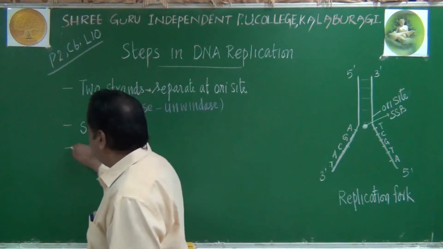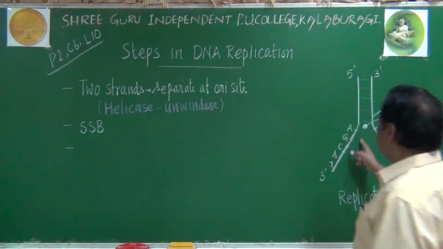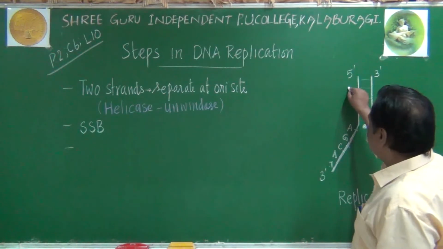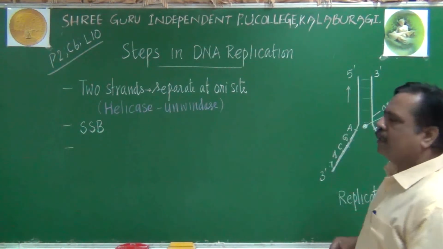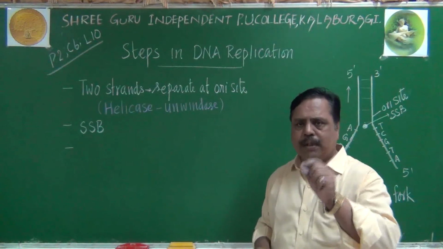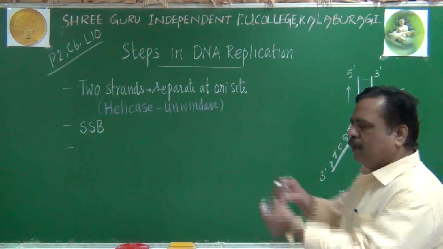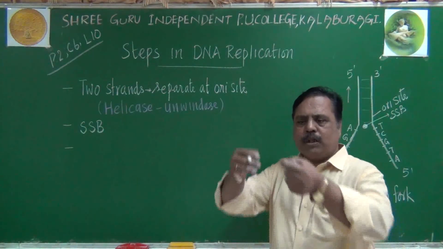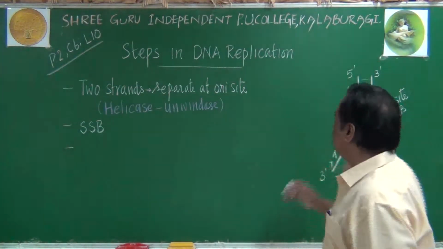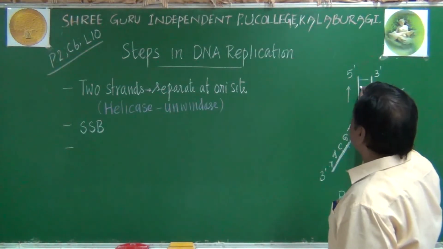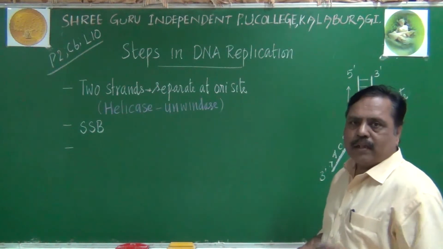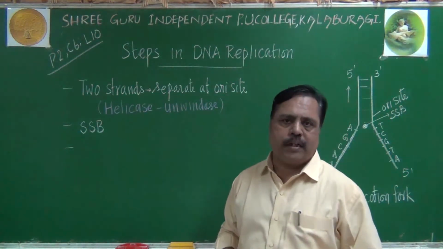Next to this, because of this unwinding here, when the strands are separating, naturally in other parts of the DNA there will be some stress expressed. Some stress will be happening in other parts of the DNA due to that unwinding. Imagine you are separating two coiled strands. When we separate the two coiled strands, other areas will experience some stress here. They will undergo further coiling actually. It is called super twisting, we are telling.